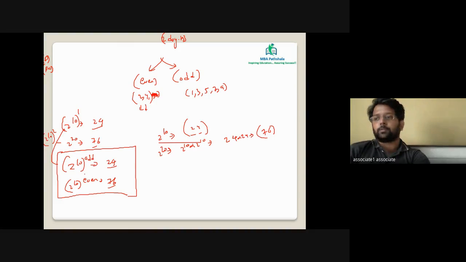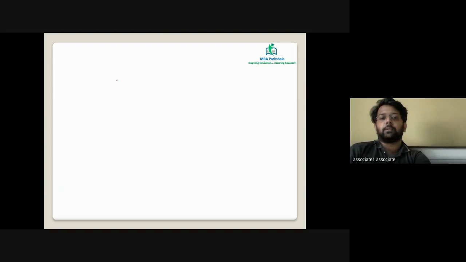2 raised to 10 raised to any odd value will end in 24. 2 raised to 10 raised to any even value will end in 76. This is what you need to keep in your mind when you start solving the questions. Questions will be of this type.